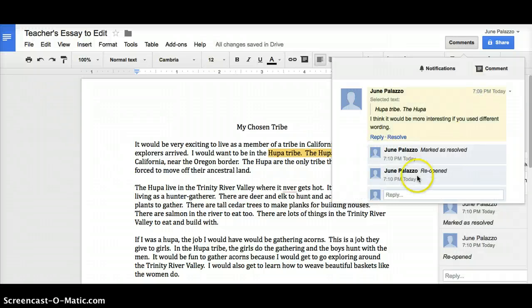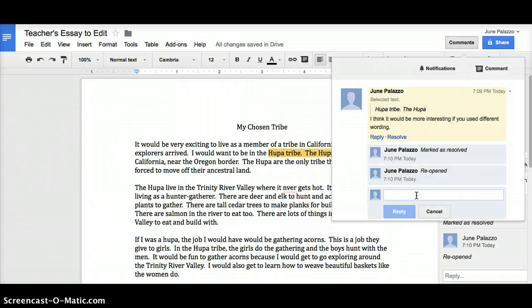And I can say, do you think if I said Hoopa tribe, comma, who live in Northern California? And we can just say ... because that tells me that you're going to keep going with the sentence.